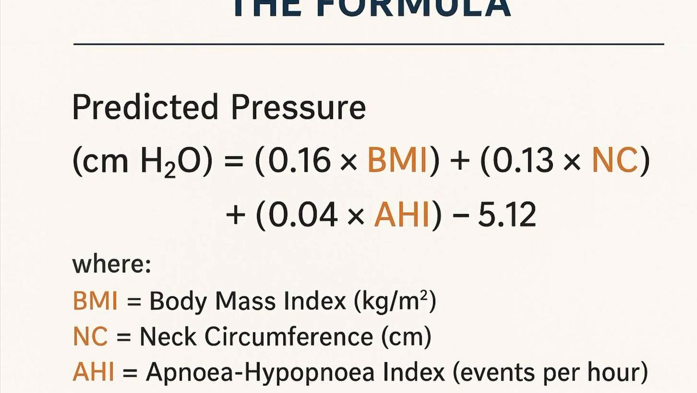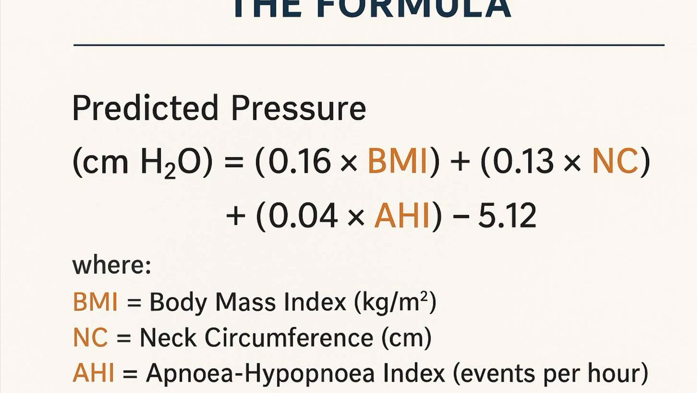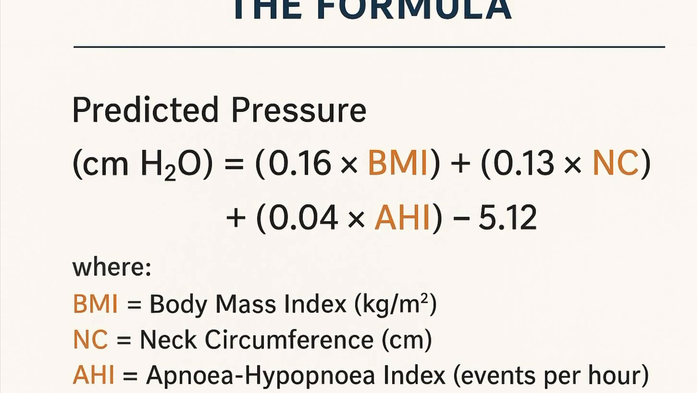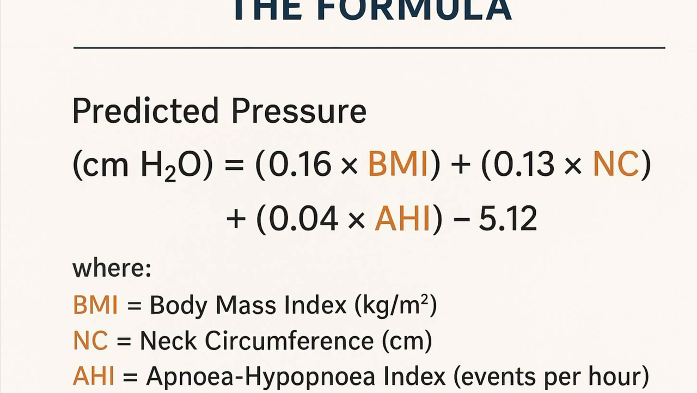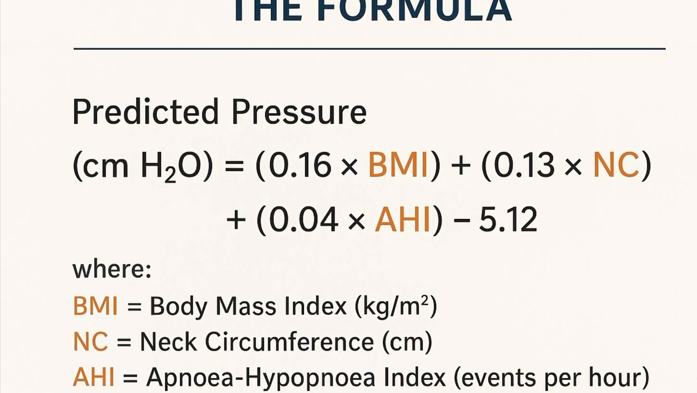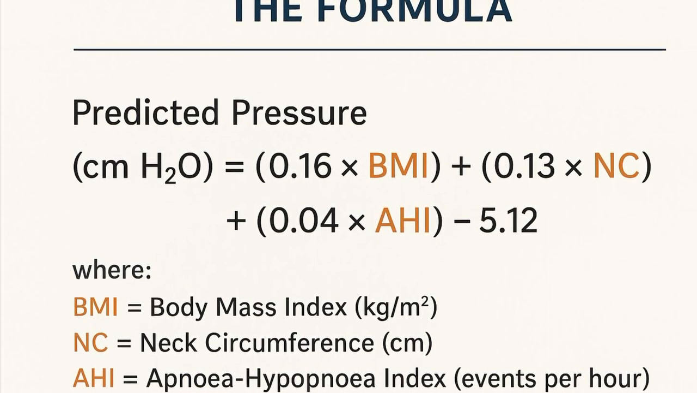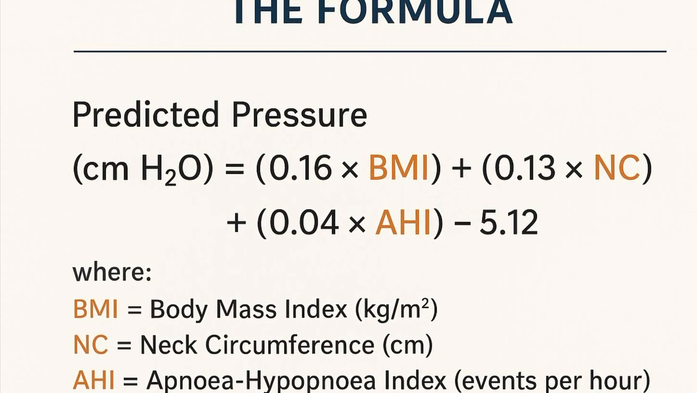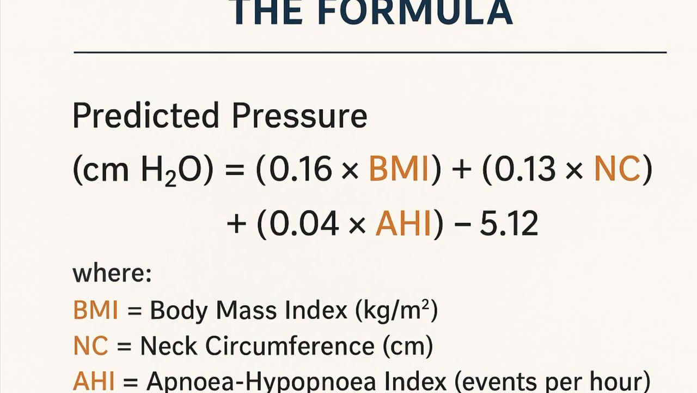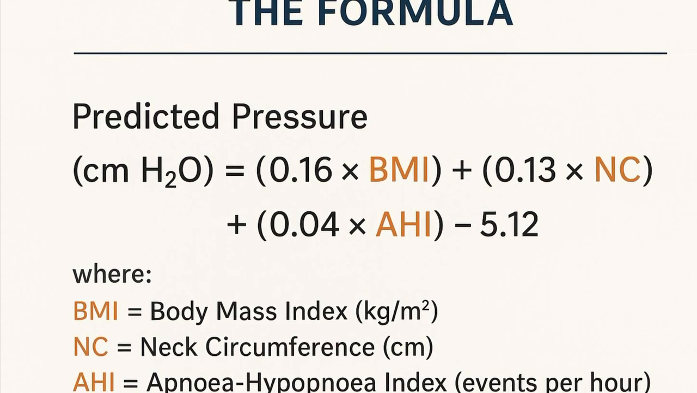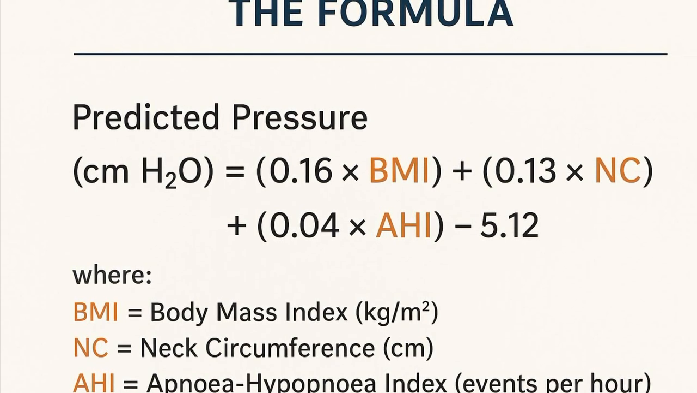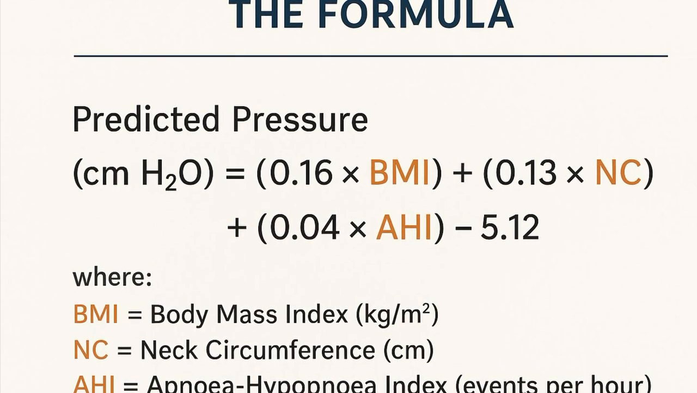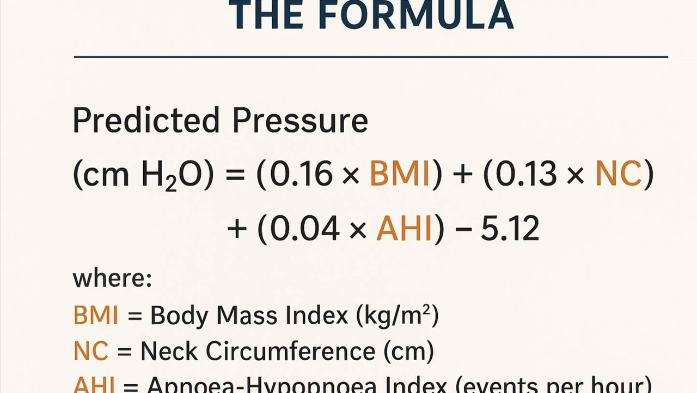For example, let's calculate the predicted CPAP pressure for a patient with BMI 30, neck circumference 42 and AHI 45 units. This formula gives a predicted CPAP pressure of about 6.94 centimeter H2O. So roughly it will be 7 centimeter H2O for CPAP for OSA cases. So by this formula you can calculate the predicted CPAP pressure for an individual patient.